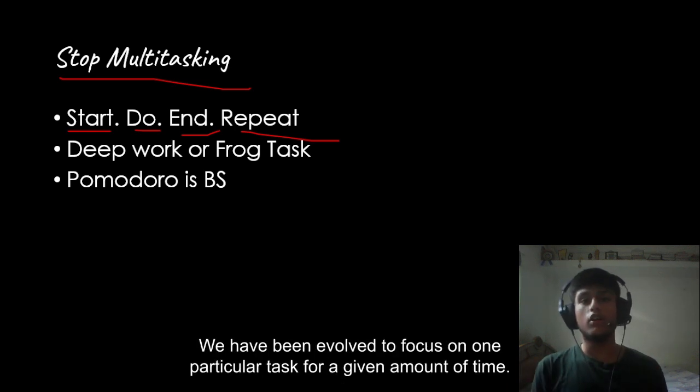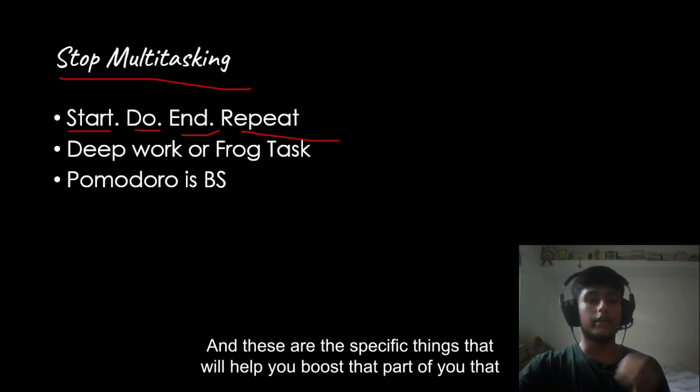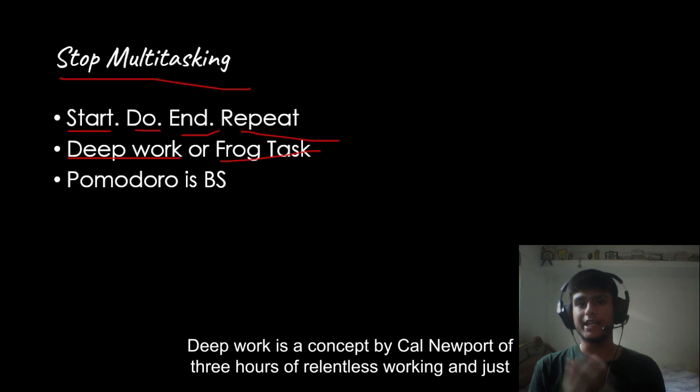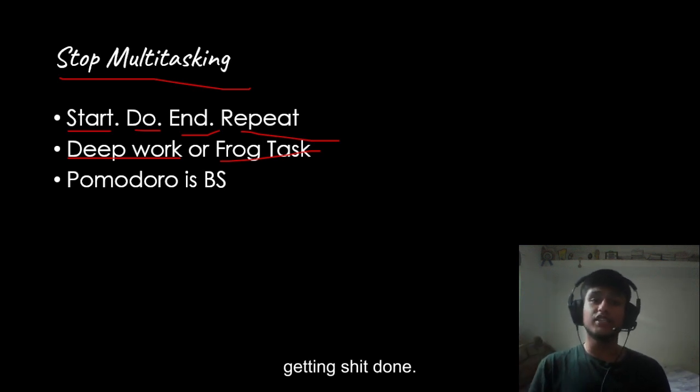We have evolved to focus on one particular task for a given amount of time, and these are the specific things that will help you boost that part of you: deep work and the frog task. Deep work is a concept by Cal Newport of 3 hours of relentless working and just getting things done.